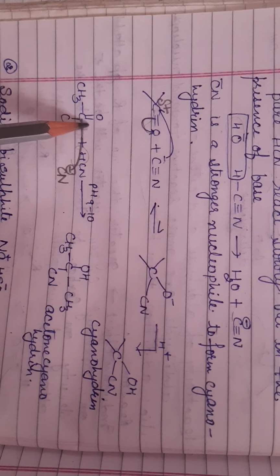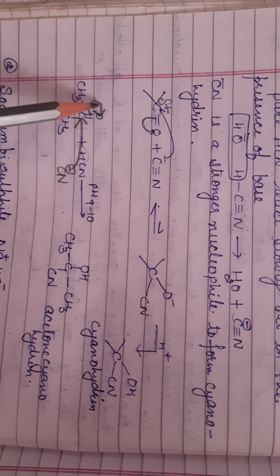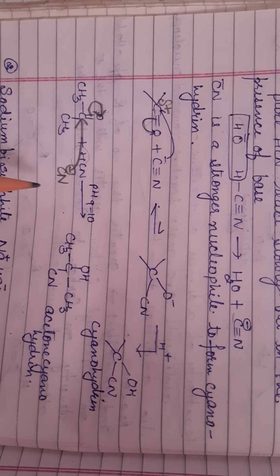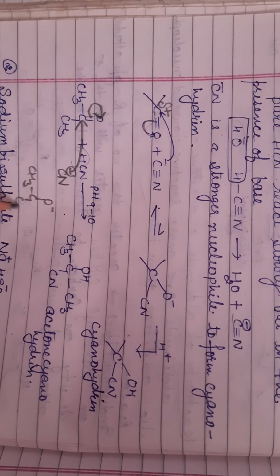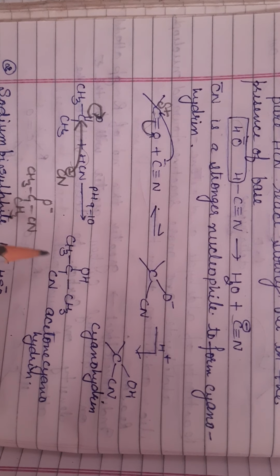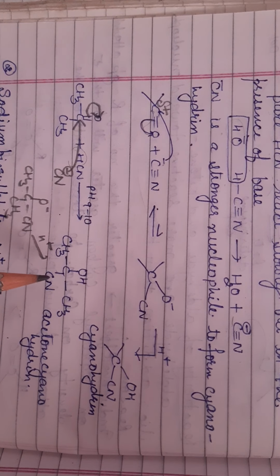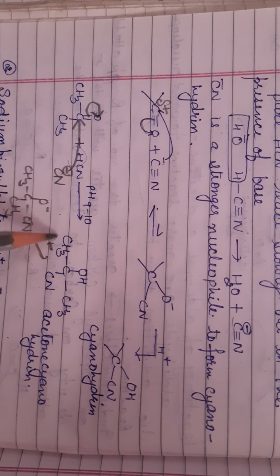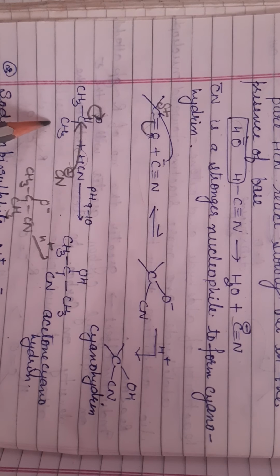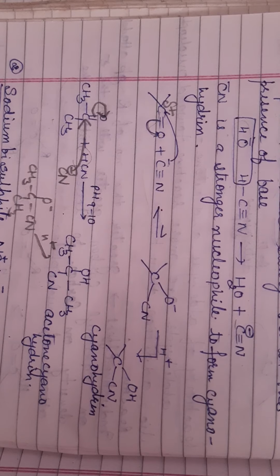This cyanide nucleophile attacks here, and then this pi electron is completely shifted over oxygen and we get this intermediate compound, and then it takes an H ion from the solvent. It is a fast step and we get acetone cyanohydrin. What is this? Acetone cyanohydrin. First write down the name of the ketone and then write down cyanohydrin. It is clear to all of you.